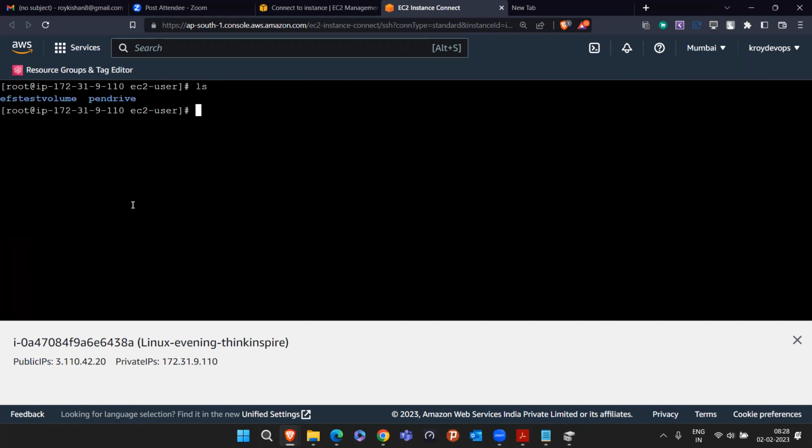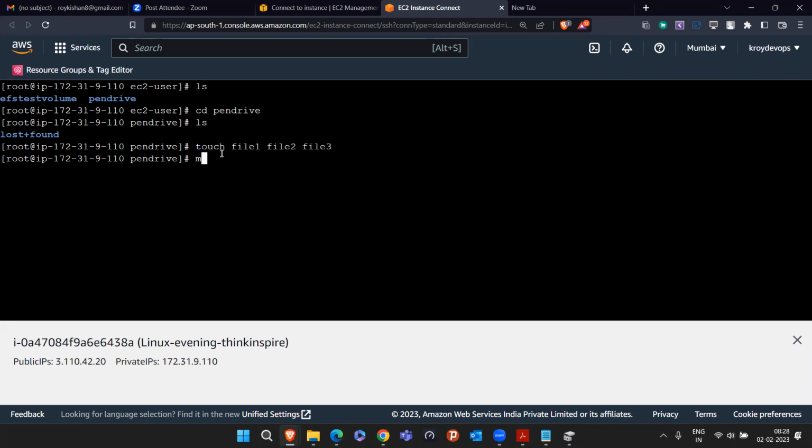Okay, let's clear all these things. Now we know that our EBS volume is connected to this pen drive, so I will go inside this pen drive. I will do ls. Currently, there is no file present inside this pen drive. Quickly create some files here, like touch file1, file2, file3. Let's create a few directories also, like directory A, directory B. You'll see we created 3 files and 2 directories.